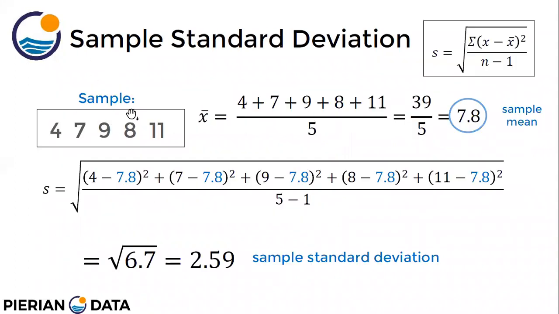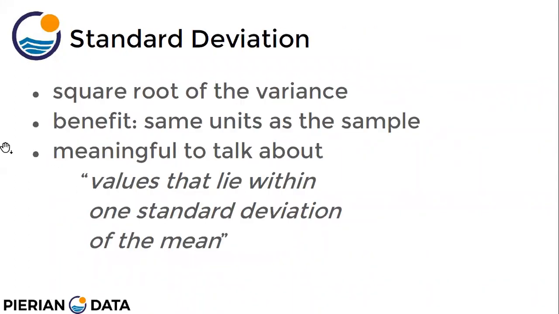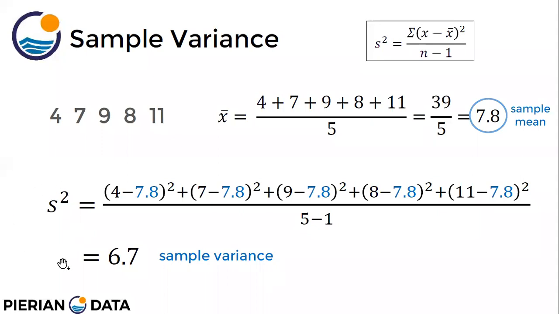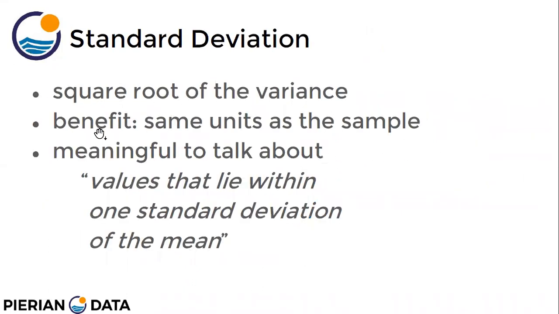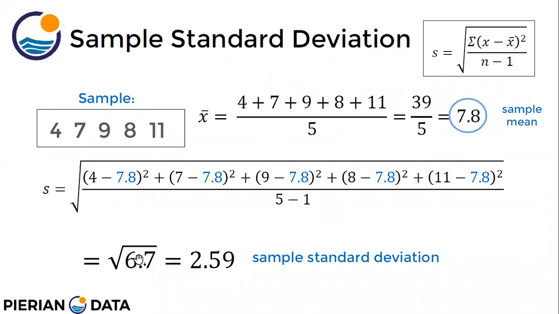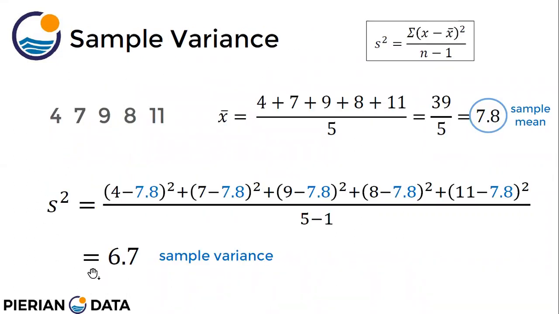Okay, next is the standard deviation. Standard deviation is just the square root of the variance. Sample variance is s square, but the sample standard deviation is s. So we take the square root of this value. Its benefit is that it has the same unit as the sample, so it is meaningful to talk about.